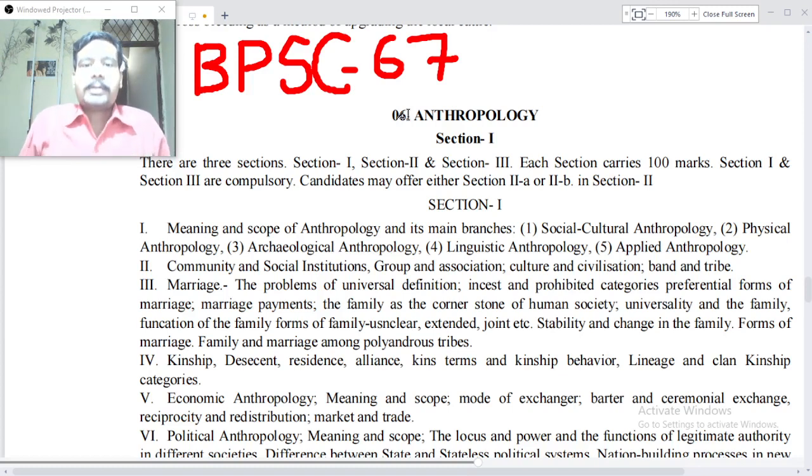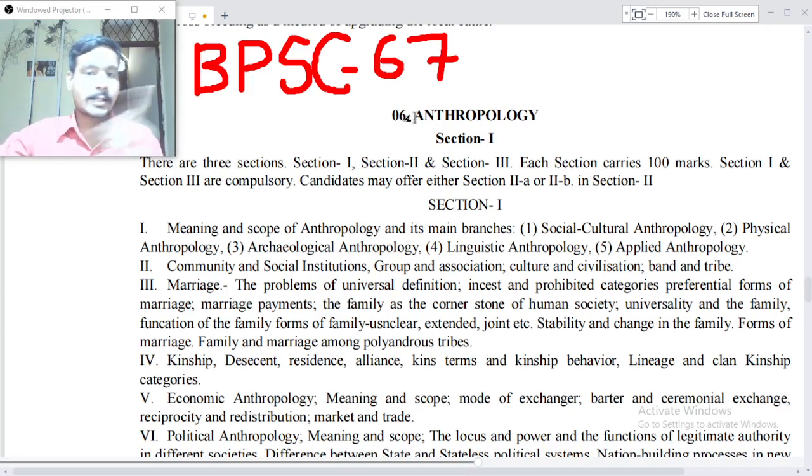The purpose of the reading is that many students were asking for the optional subject in English medium, because I already uploaded the Hindi medium syllabus of anthropology and many other optional subjects of BPSC 67th. So the purpose of reading is that you are able to know within a few minutes what is inside the syllabus of anthropology BPSC, and what are the important contents or topics in which questions may be asked in the BPSC examination or mains examination.